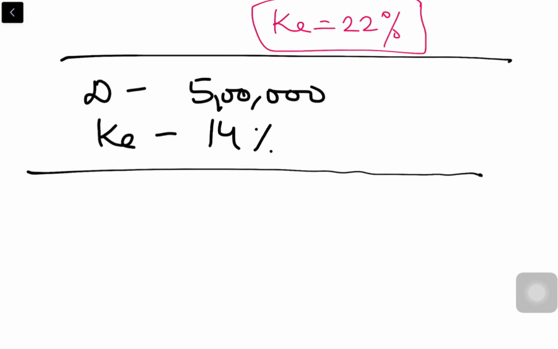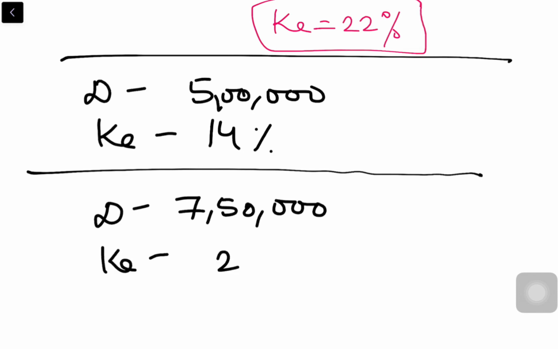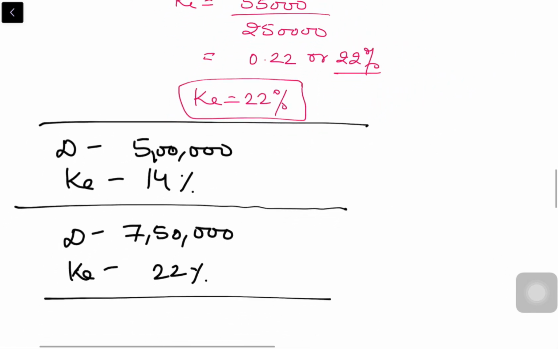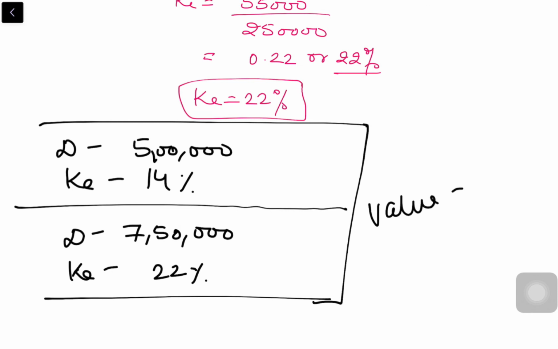But as my debt increased to 7,50,000, my KE also increased to 22%. And in both cases, the value of the firm was same, that is 10 lakh.